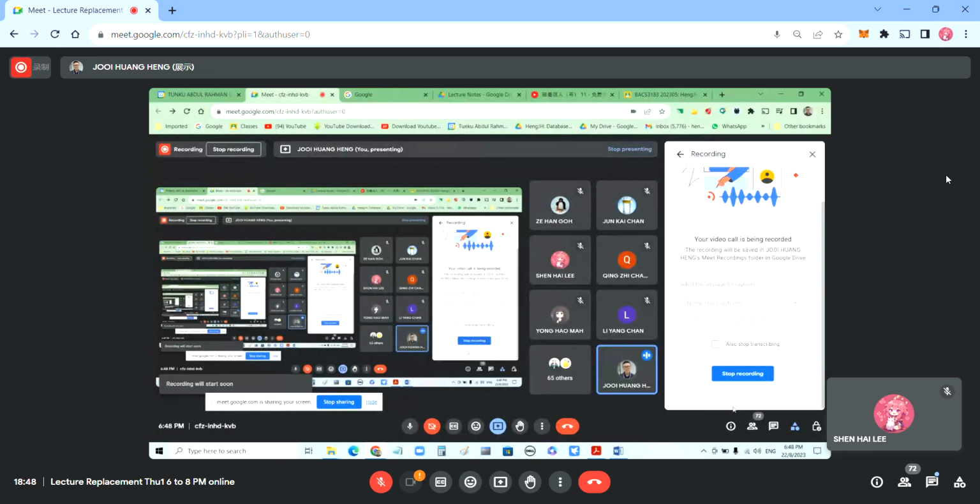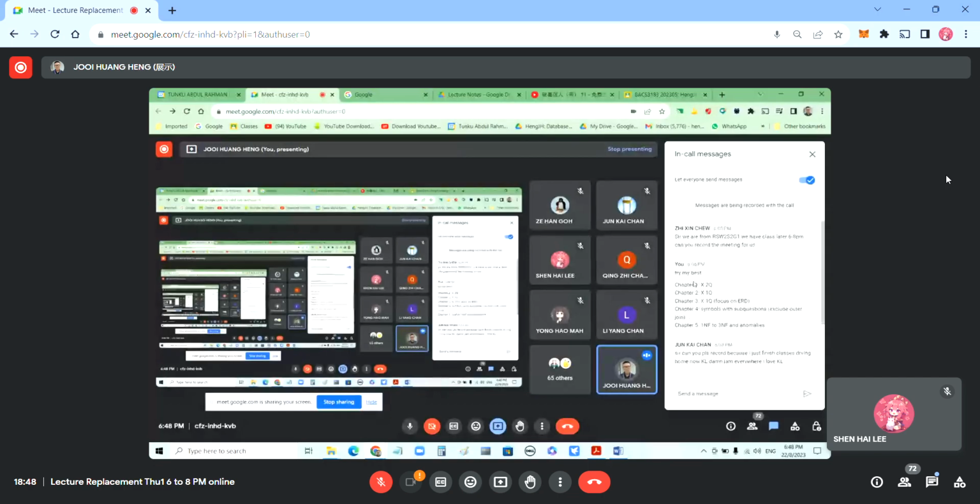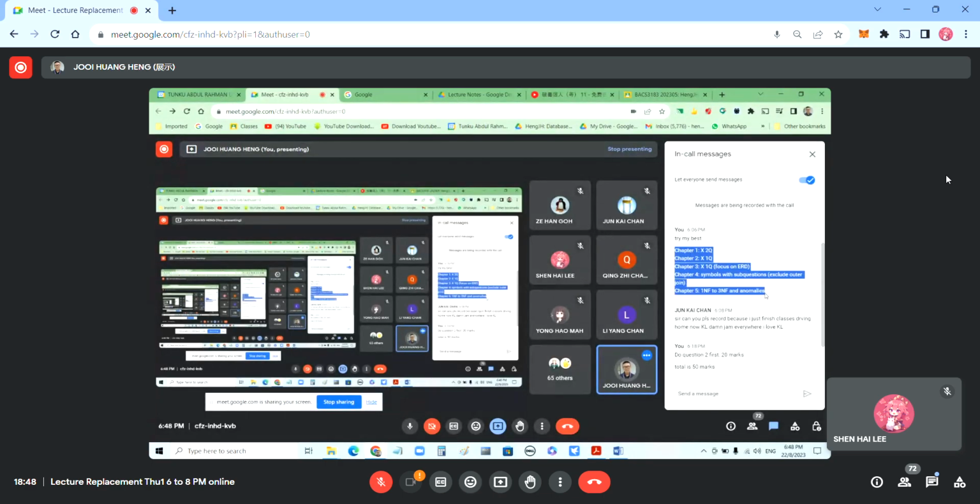Okay. Come, so I explain again. What I'm going to mention today is a revision for the midterm test. Look at this summary I wrote. Chapter 1 has 2 questions, chapter 2 has 1 question, chapter 3 has 1 question. Focus on ERD, how to draw the ERD. The basic one, no need to specify the attributes.